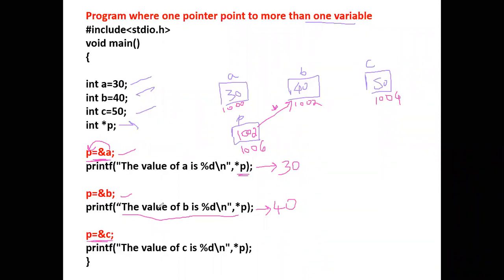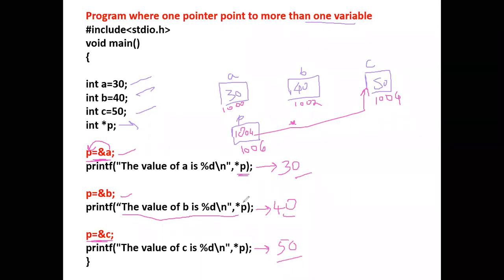Now here in the third statement, we are making P point to variable C. So inside this, we are storing the address of C, and it will be pointing to the variable C. Next, this statement, star of P. Now P is pointing to which variable? C. Now what is the value that is stored in the particular address? It is 50. So our output will be 30, 40 and 50.